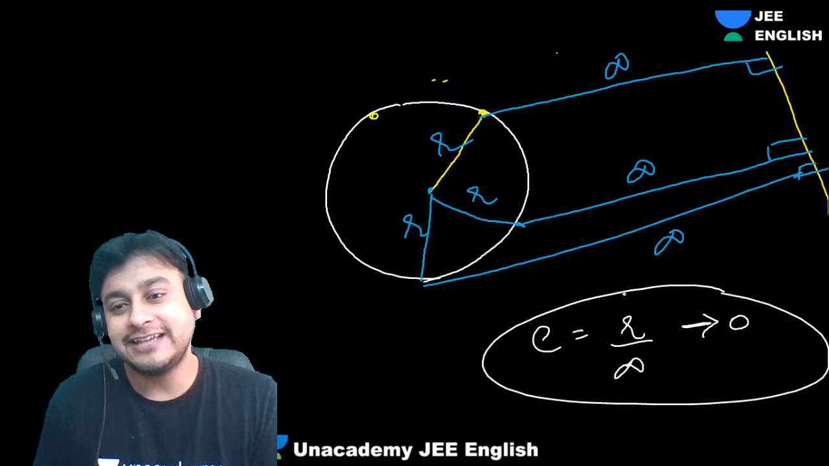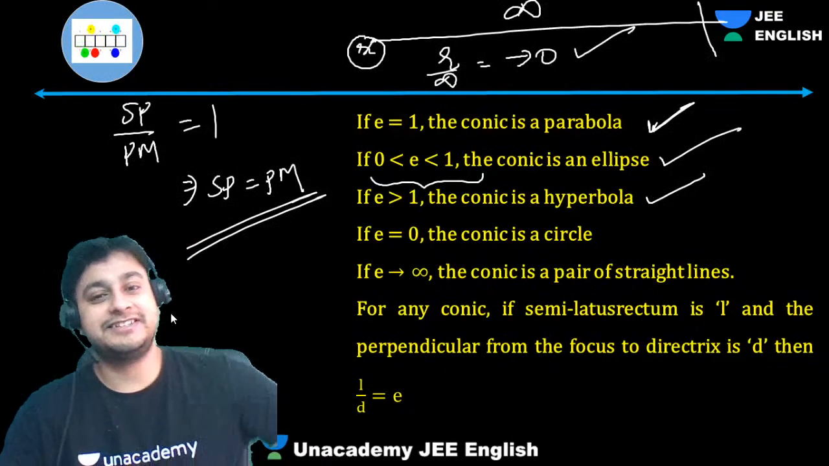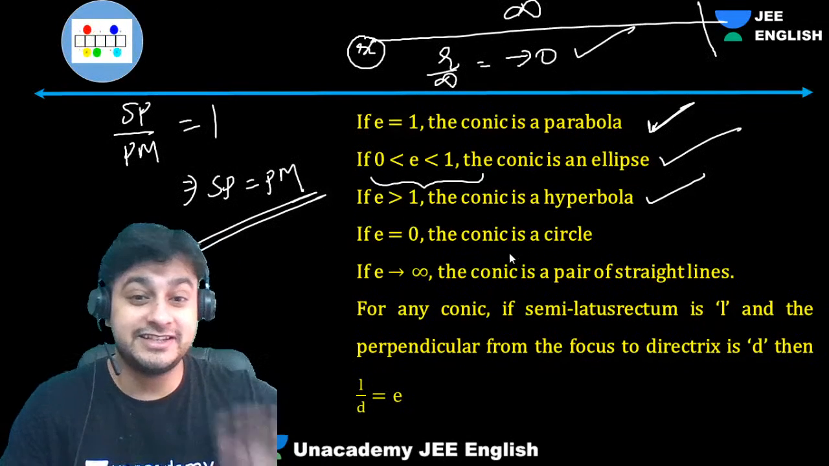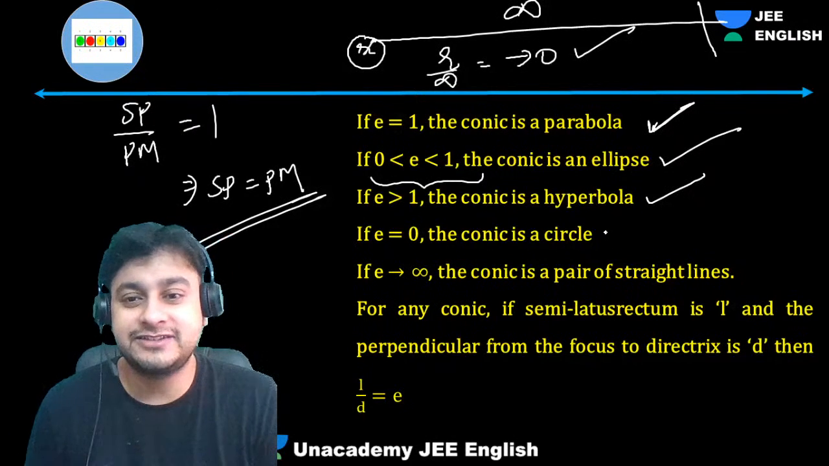So that's the reason why, guys, circle's eccentricity is tending to 0. Understood? Okay, it's not exactly 0, but it tends to 0. We call it as a.